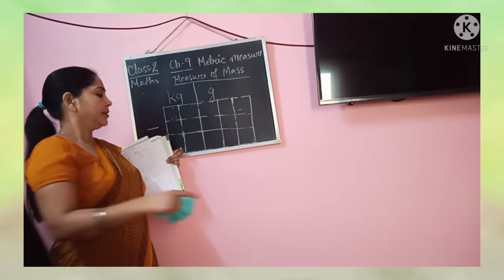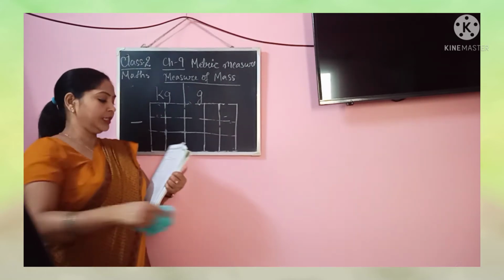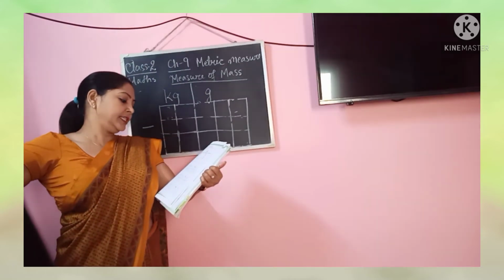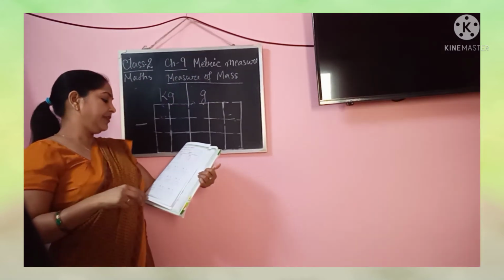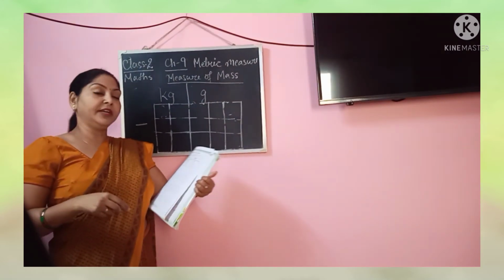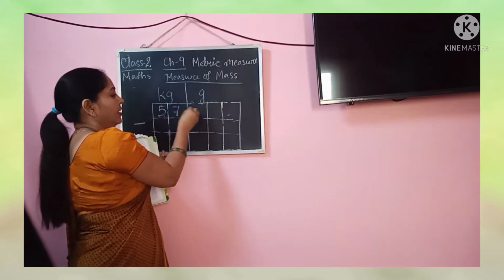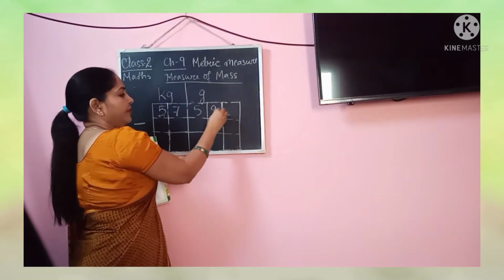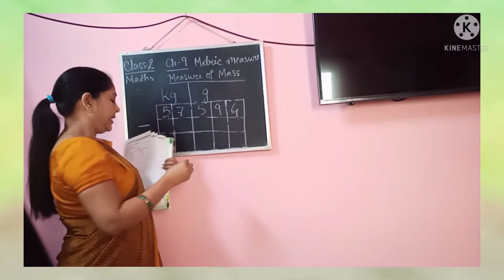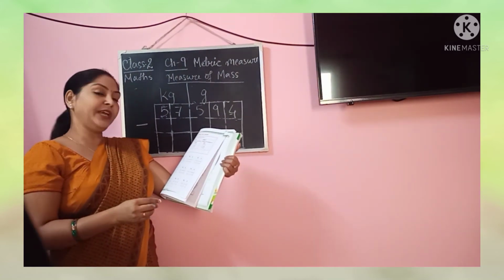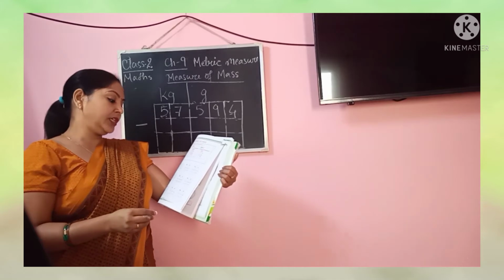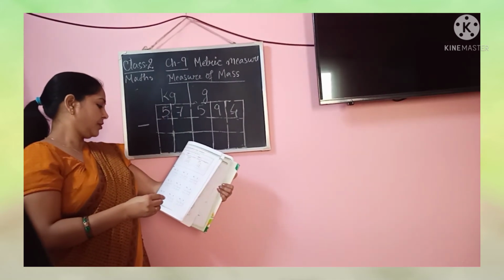Alright. So, what is the next question? The next question is 57 kg 594. Let us write here 57 kg 594. And now, how much do we have to subtract? 23 kg 325.